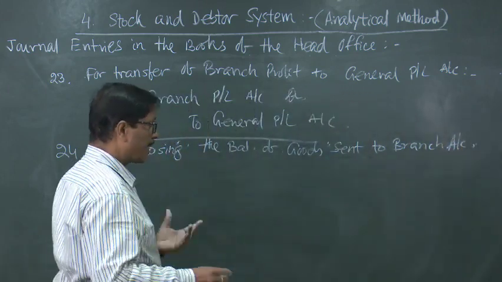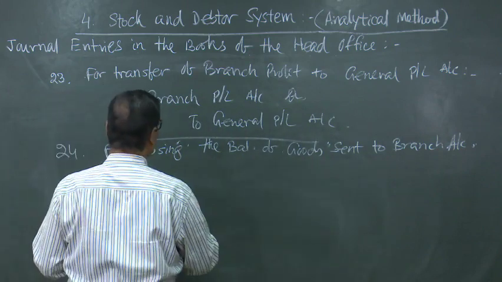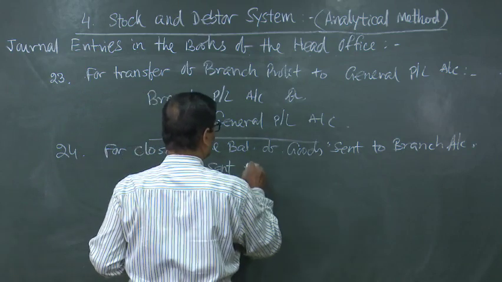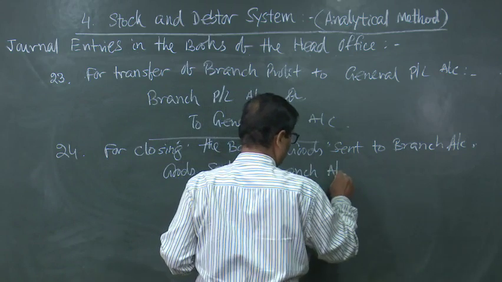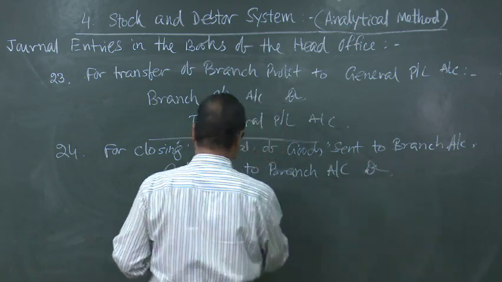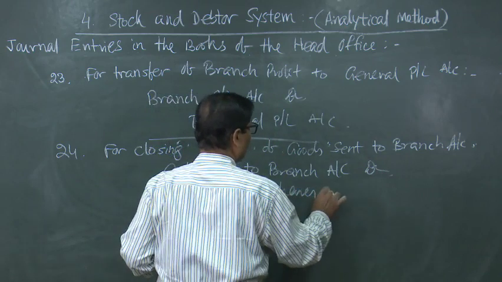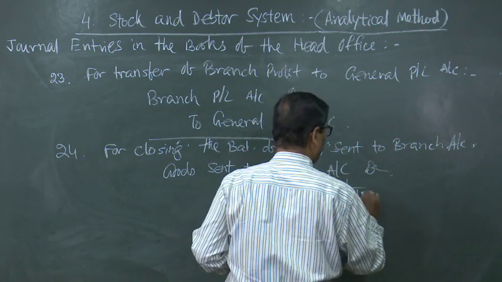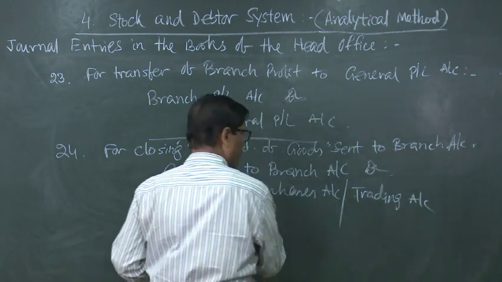So, if it is a trading concern, it will go to the purchases account, that means it will be goods sent to branch account to purchases account, or to trading account. If it is a manufacturing concern, it will be transferred to the trading account.